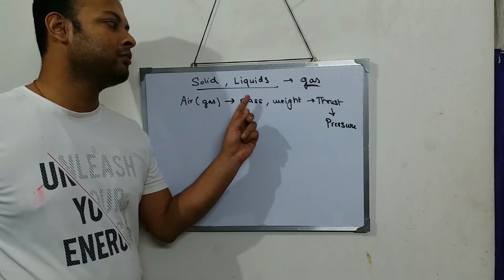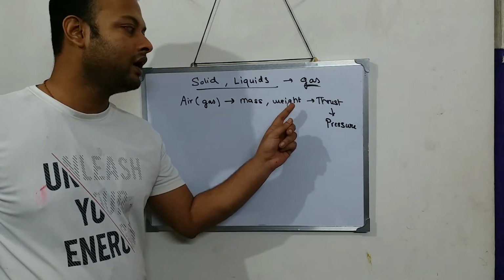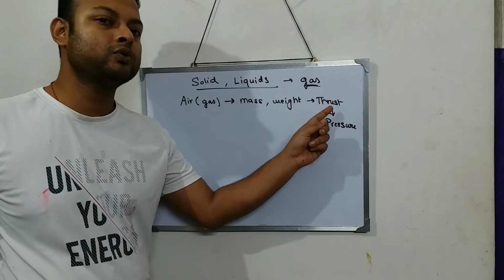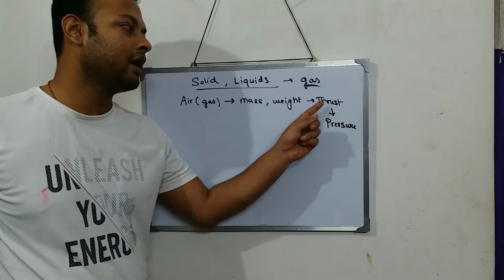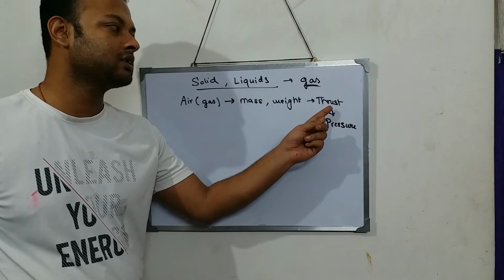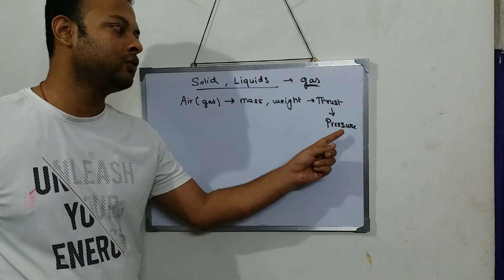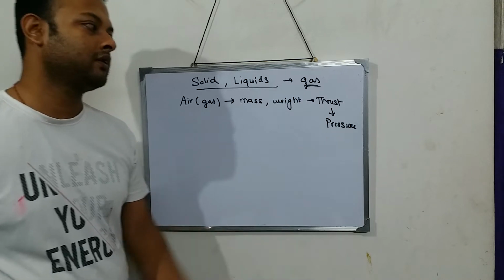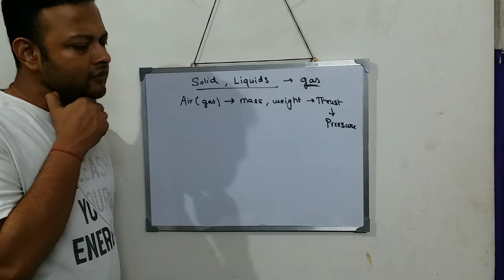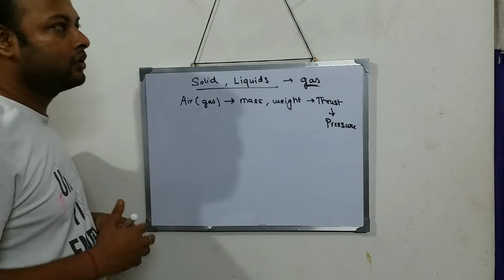So think, air has mass. A body which has mass will exert a weight, and if a body exerts weight, it will give thrust. Thrust means what? Force. It will give force, and that thrust will be equal to its weight. And if it gives thrust, then obviously it will give pressure. So air exerts pressure.